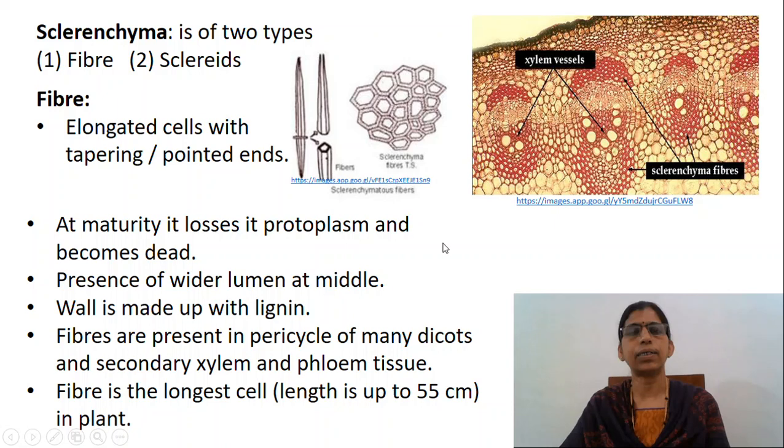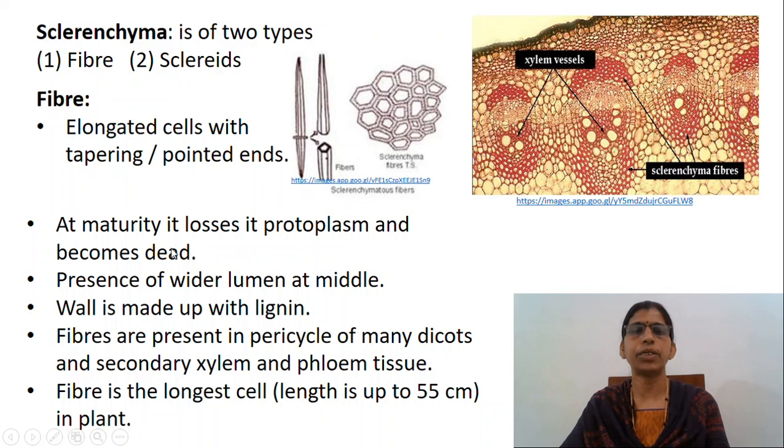Fibers usually occur as groups or sheets along the longer axis of the body in different parts of the plants. They have peculiarly overlapped or interlocked ends. The value of sclerenchyma as the most effective mechanical tissue is due to the interlocking of the ends and considerably thickened walls. Some of the important features of the fibers are they are very much elongated cells with tapering or pointed ends.